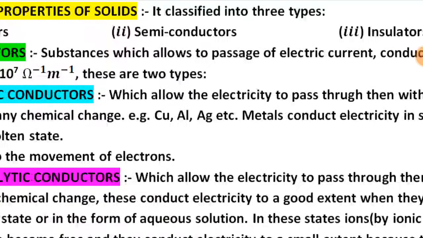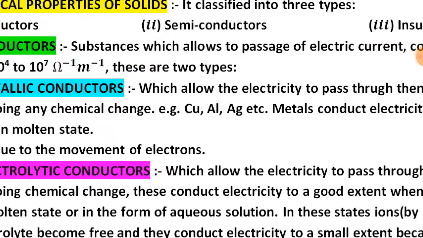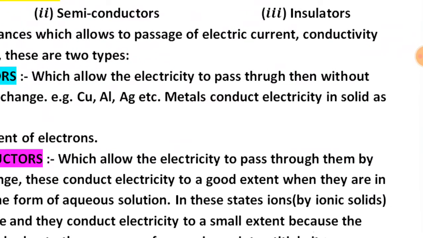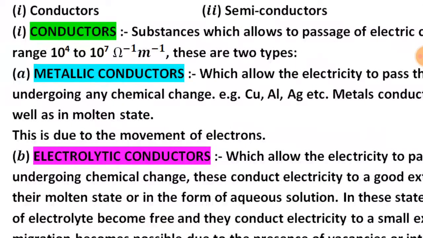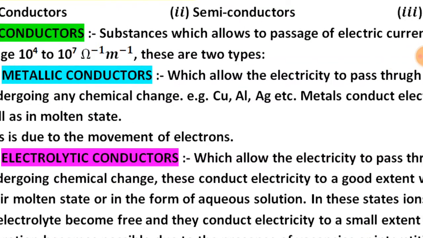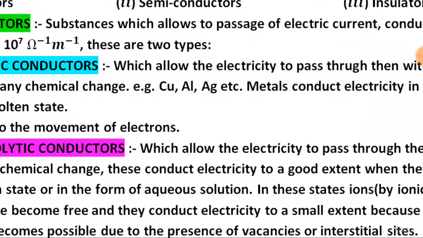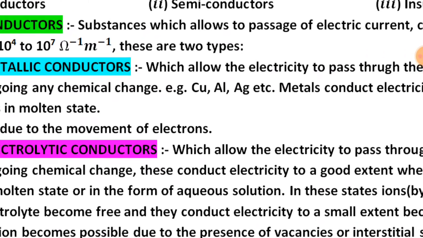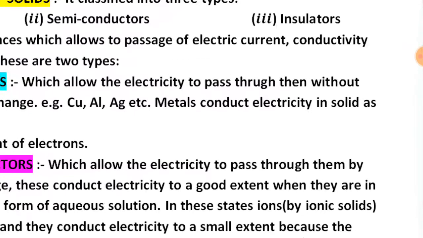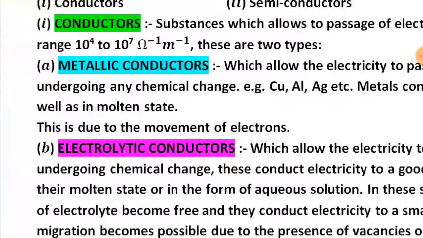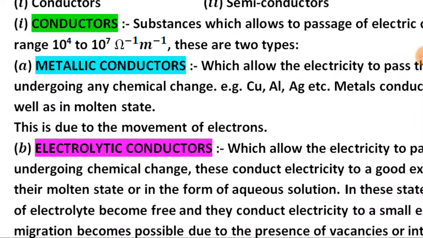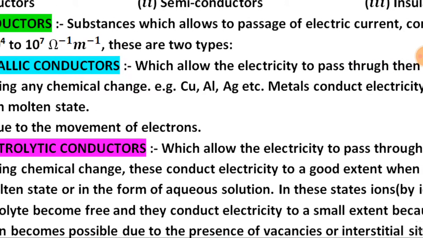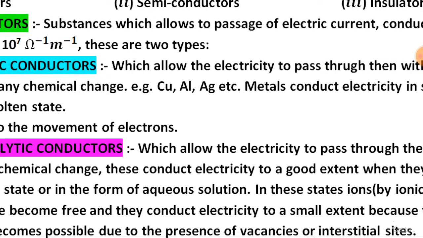These are of two types. First one, metallic conductors, which allow the electricity to pass through them without undergoing any chemical change. For example, copper, aluminium, silver, etc. This means when electricity passes, their chemical combination and crystal lattice are never changed, so they are considered metallic conductors. Metals conduct electricity in the solid as well as in the molten state, meaning in both states they conduct electricity easily. This is due to the movement of electrons, because the free electrons move easily.